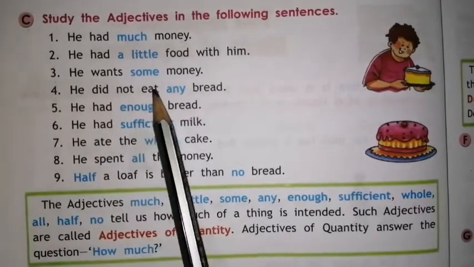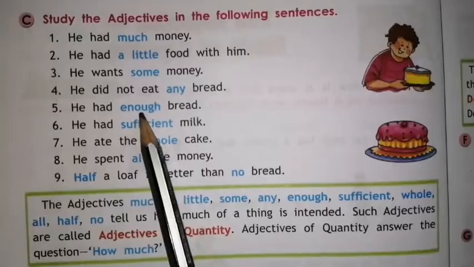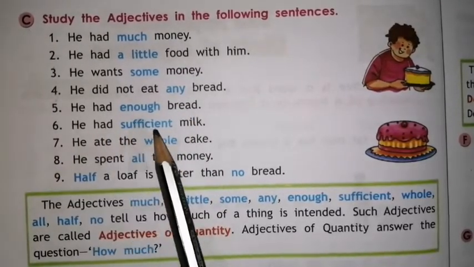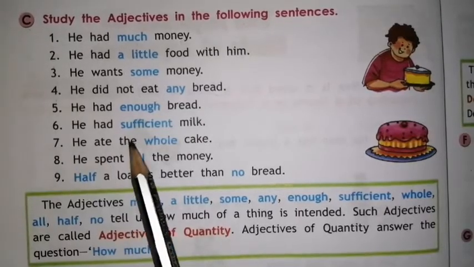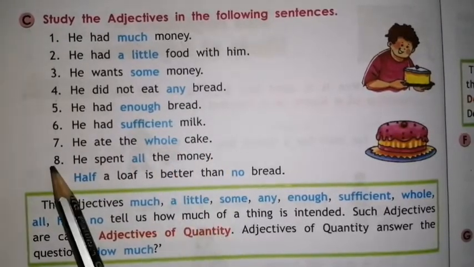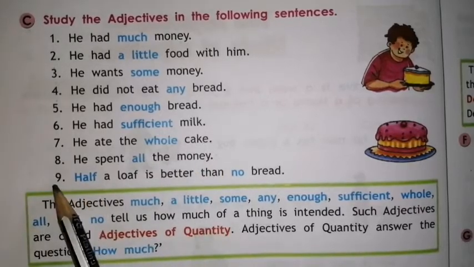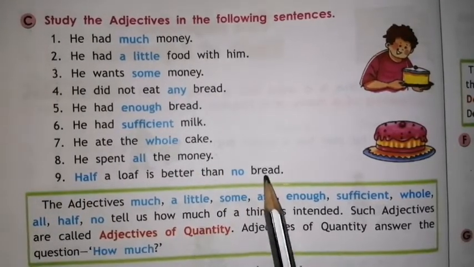He did not eat any bread. 5. He had enough bread. 6. He had sufficient milk. 7. He ate the whole cake. 8. He spent all the money. 9. Half a loaf is better than no bread.